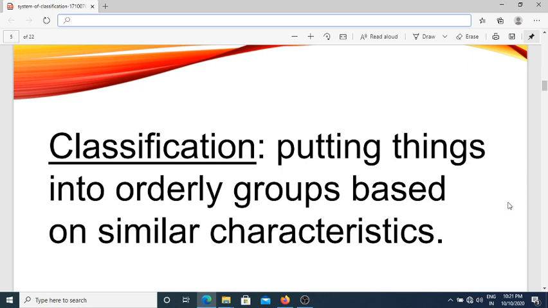Classification is the putting of things into orderly groups based on similar characteristics. Means the similar characteristics of animals are placed into similar groups, that is called the classification.